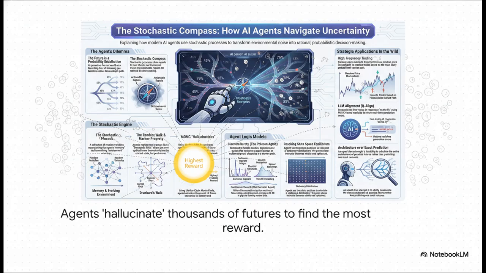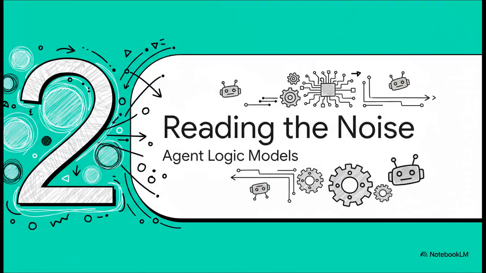So, how does the agent use this property to pick the best path forward? It uses a pretty cool technique called Markov Chain Monte Carlo, or MCMC. What it does, essentially, is hallucinate thousands upon thousands of possible futures, all starting from where it is right now. It runs all these tiny simulations, and then it simply picks the path that on average leads to the highest probable reward.